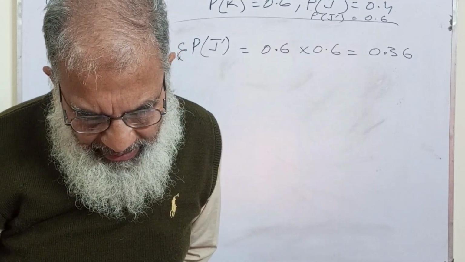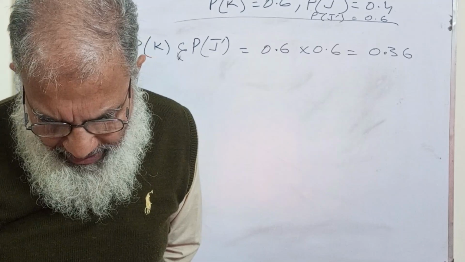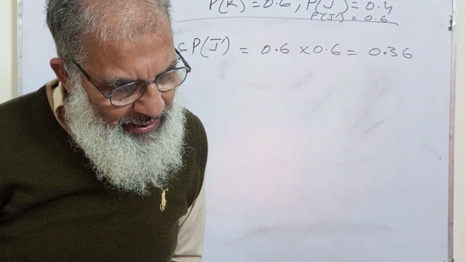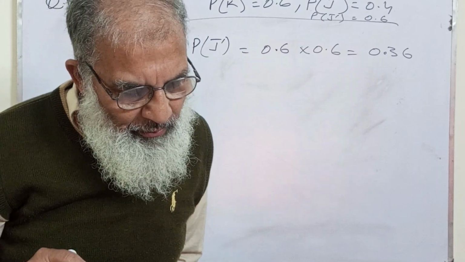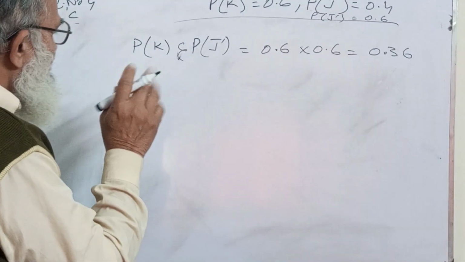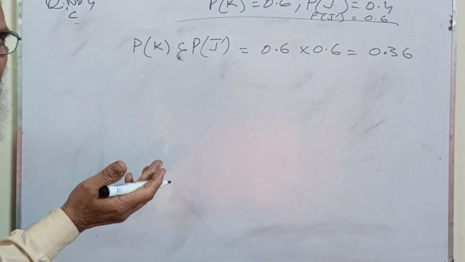Part D. At least one of Kriti and Justin will pass. Now, it is that one will pass and other will fail.